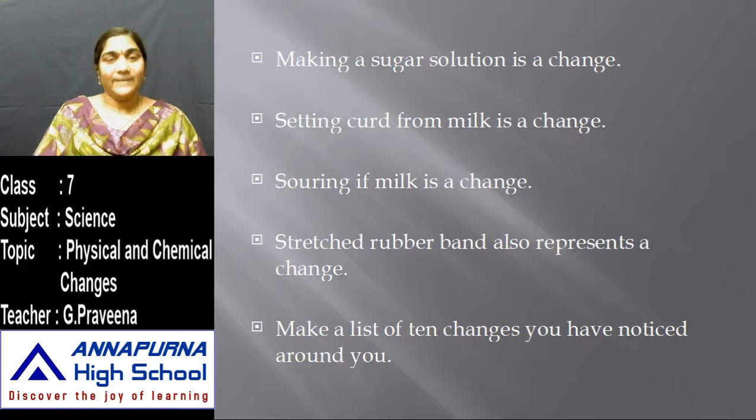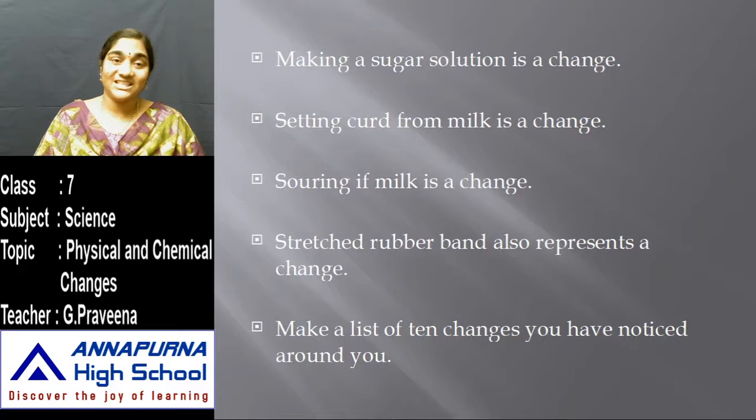In class 6, you have studied about changes that take place around us. You have learned about reversible changes and irreversible changes, which are also called physical and chemical changes. You might observe many changes that take place around you. These changes may include one or two substances.